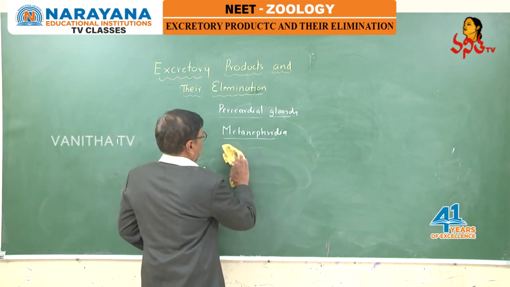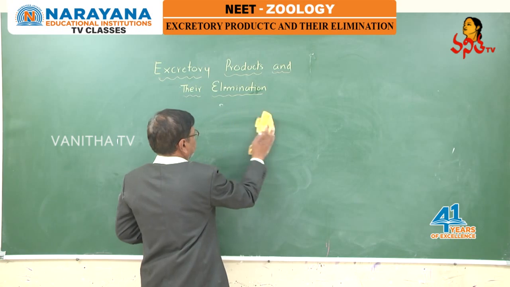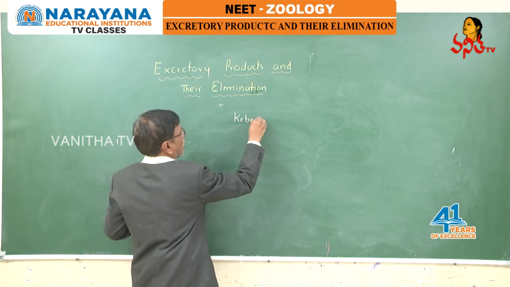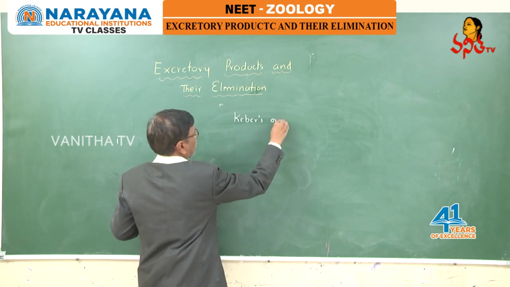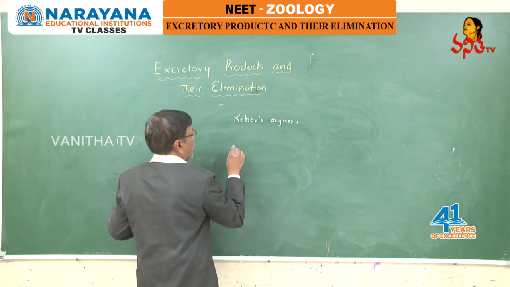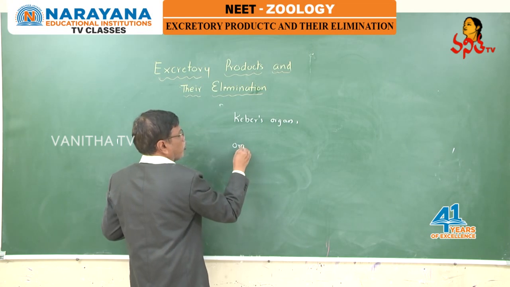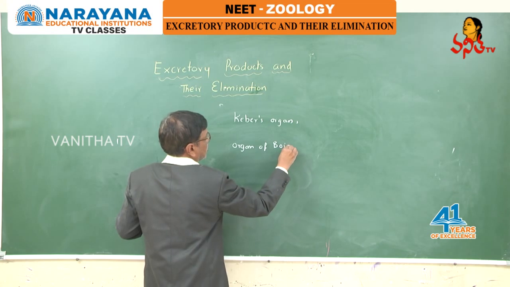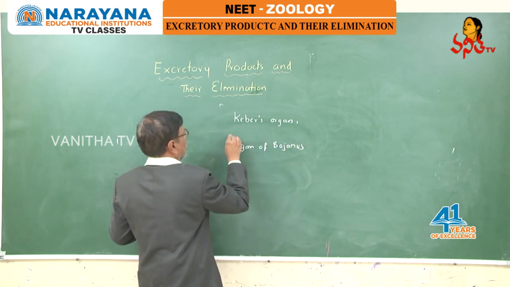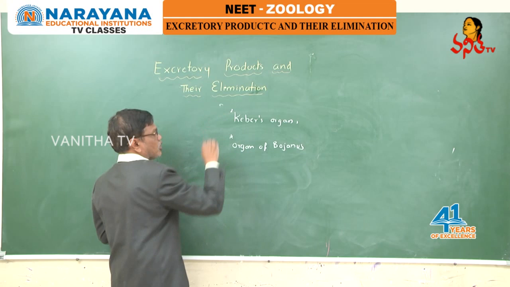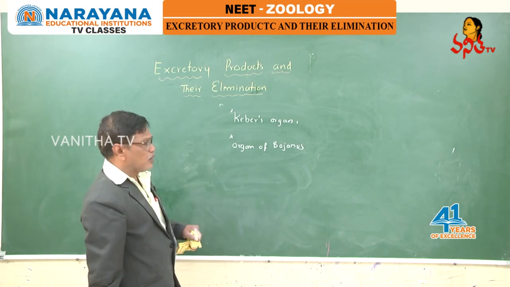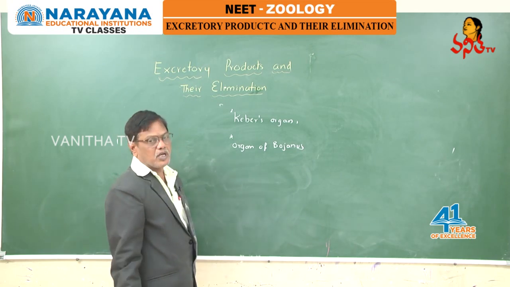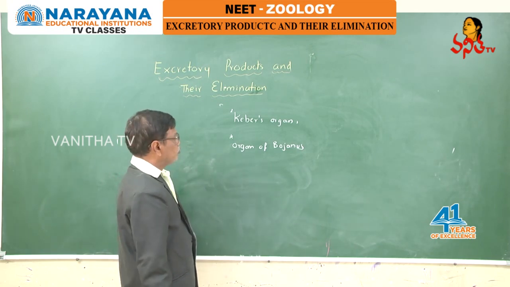In some molluscans like Unio, specialized organs called Keber's organs and the organ of Bojanus also help in excretion. In a freshwater molluscan like Unio, the organ of Bojanus and Keber's organs help in excretion.